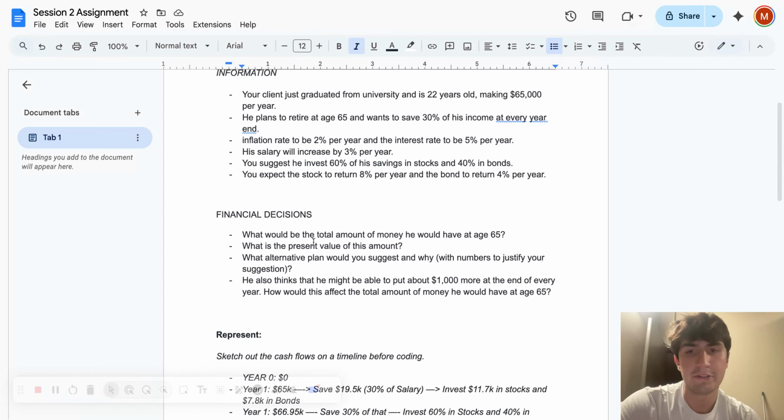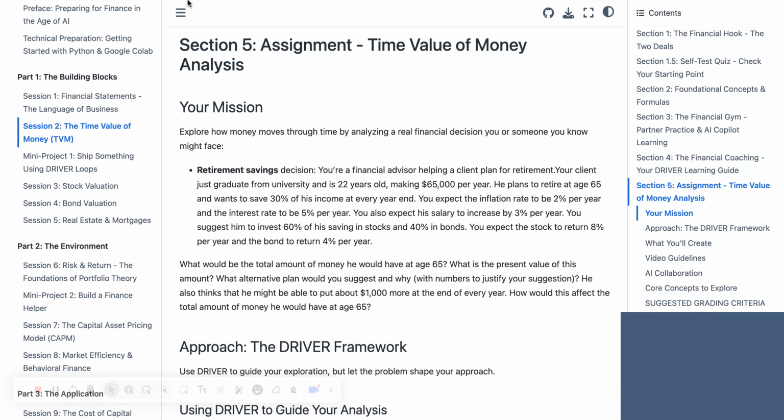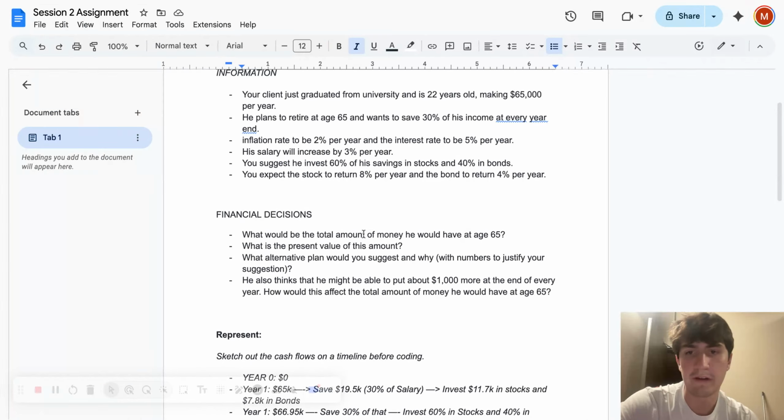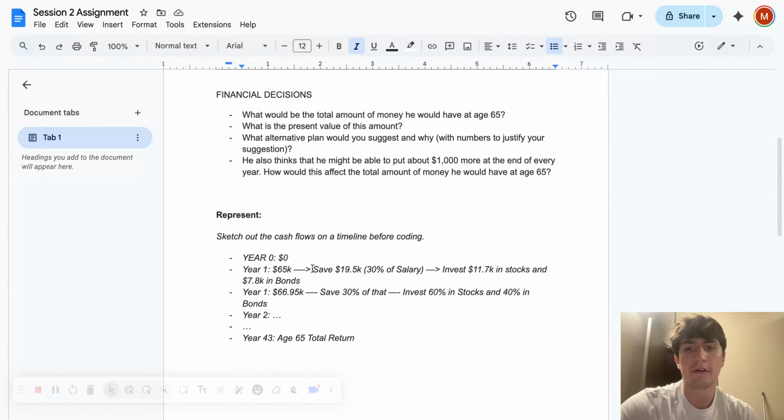And then financial decisions, basically from this whole section in there, I just found out the 4 big questions, which is total amount at 65, present value, and then alternative plans, and then the $1,000 more at the end. So after we figured all that out, we go to represent.